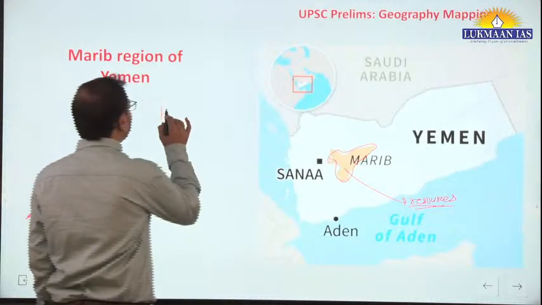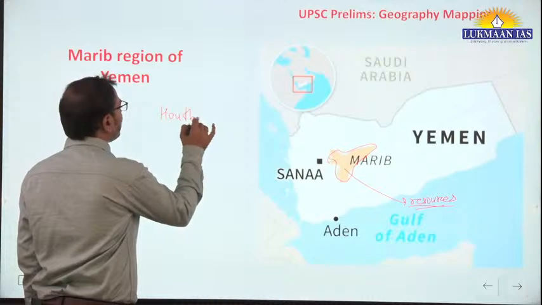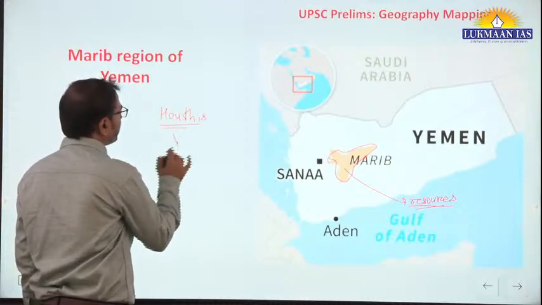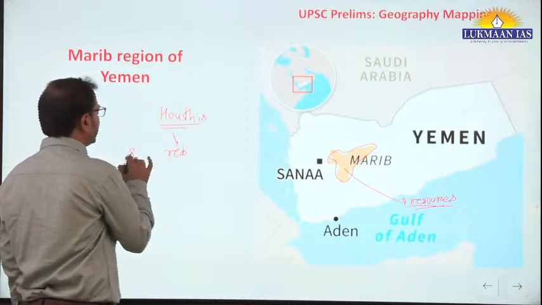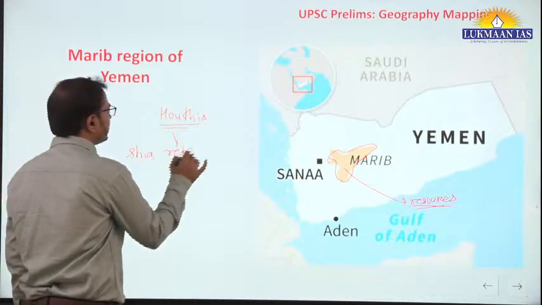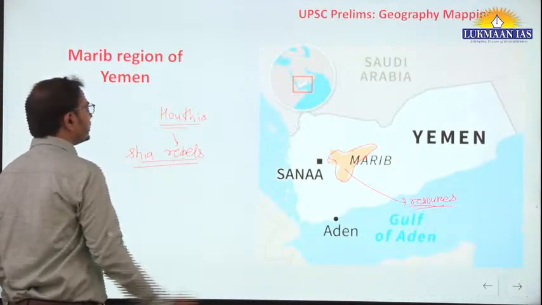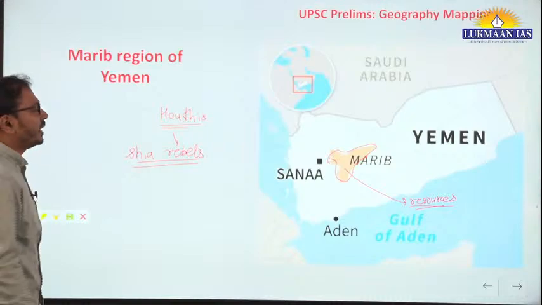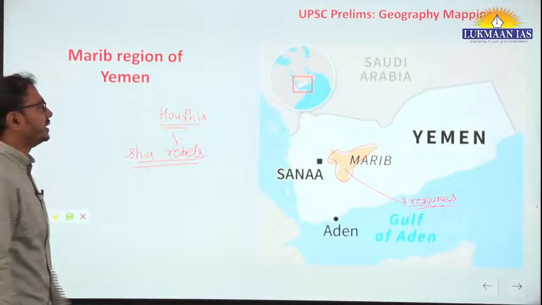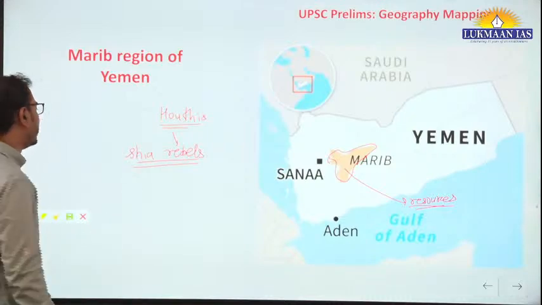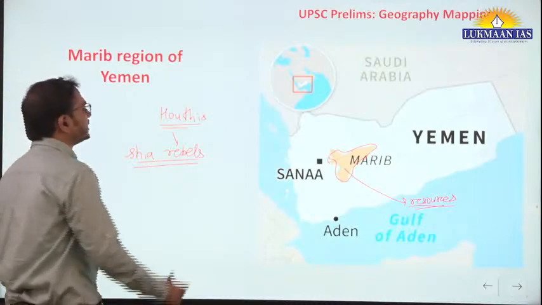Houthis are actually rebel groups. You should remember, they are Shia rebels. Okay. So that's why UAE and Saudi Arabia are supporting the Yemen government against these Shia rebels, Houthis.